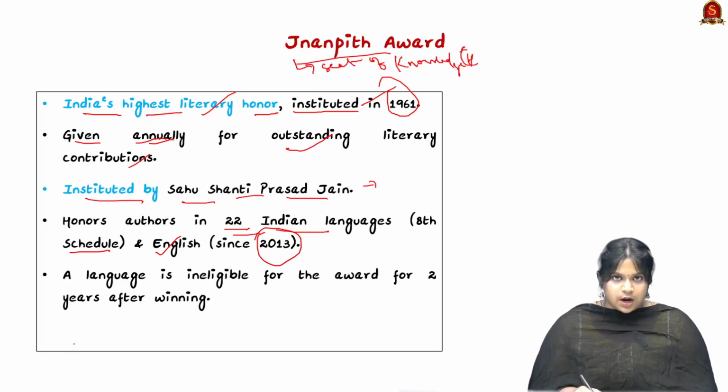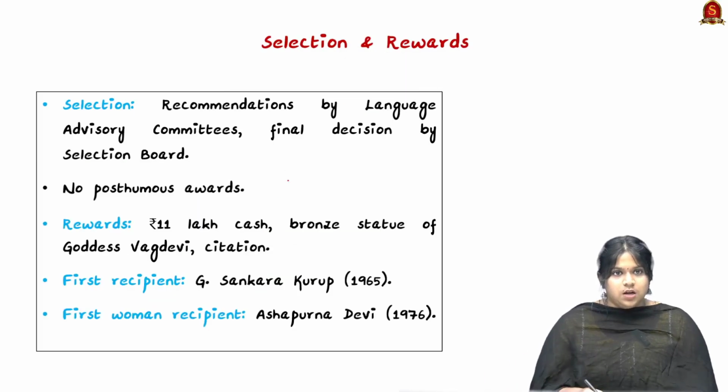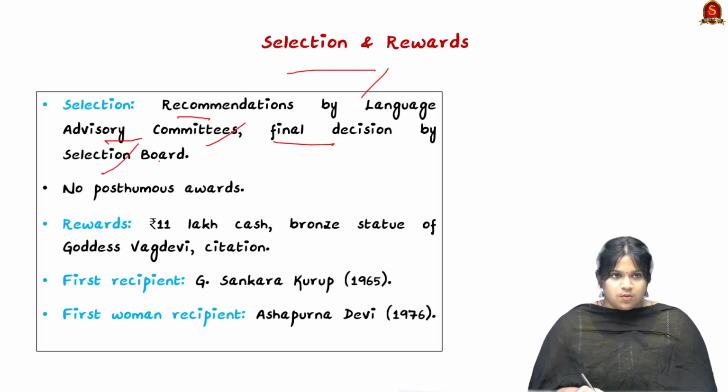Now, in the Jnanpith Award, a language is ineligible for the award for 2 years after winning. Here, Vinod Shukla has won his award for the language Hindi. So from this year, for the next 2 years, Hindi won't be taken into account while selecting authors for the literary honor. Looking into the selection, the recommendations are given by the language advisory committees, and the final decision is taken by the selection board.